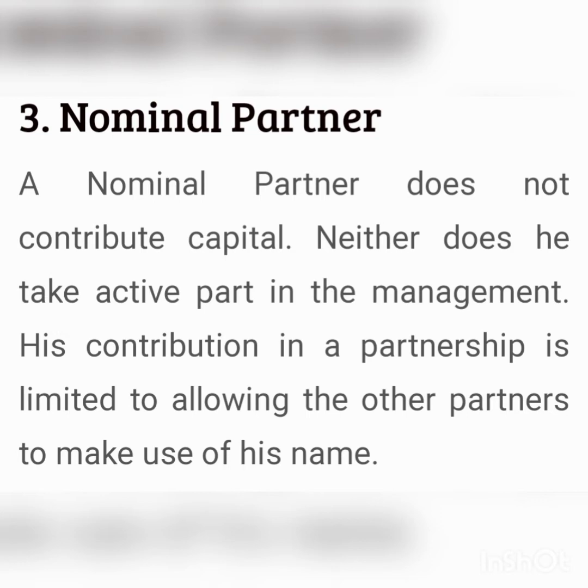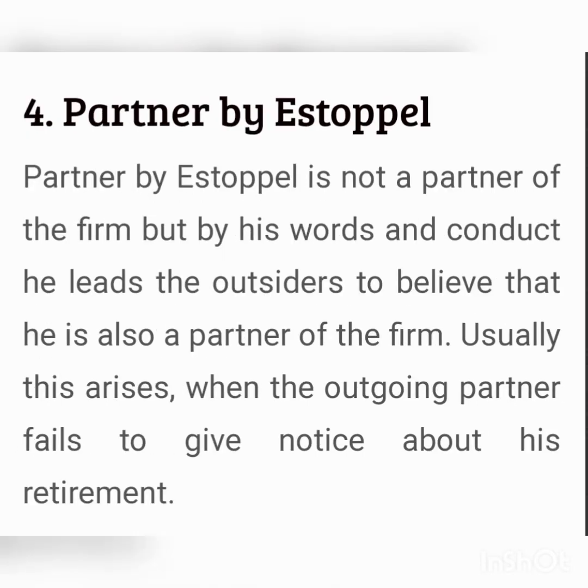Next type of partner is partner by estoppel. Partner by estoppel is not a partner of the firm, but by his words, he leads the outsiders to believe that he is also a partner of the firm. Usually, this arises when the outgoing partner fails to give notice about his retirement.